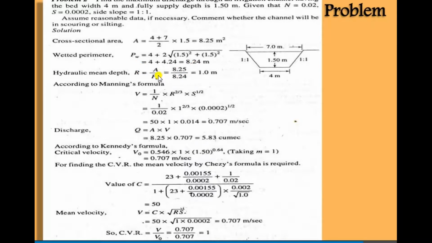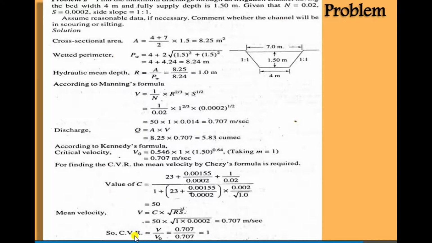Hydraulic depth R is equal to A by P. Manning's formula is V equals 1 upon n R to the power 2 by 3 S to the power 1 by 2. Put that value. Discharge Q is equal to A into V. A is equal to 8.25, area is given 8.25. V is equal to 0.707. That data is given into that, so we can calculate the values. So our discharge is 5.83 Qmax, right? That is the maximum discharge, 5.83 Qmax. Now we have to comment whether the channel will be in scouring or silting.